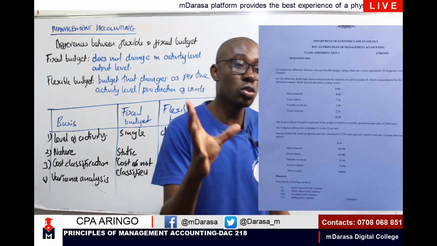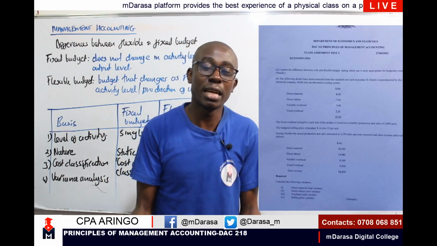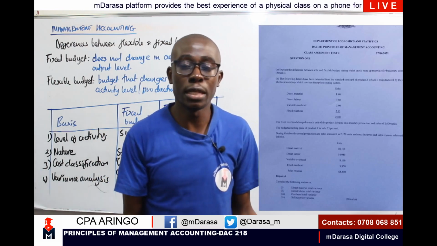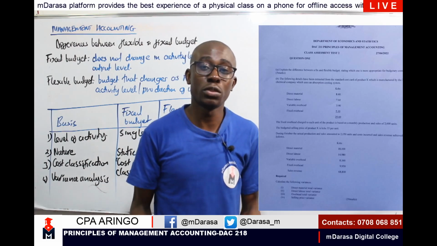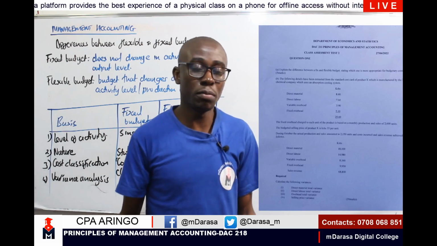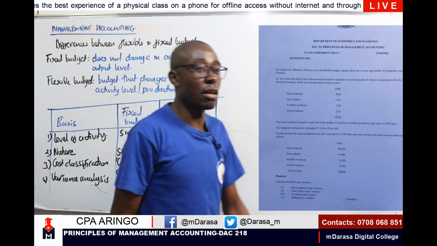Under fixed budget, you are not going to analyze cost, but on flexible budget, you'll have to analyze our data based on their cost behavior, and so many other points of difference you can have there.